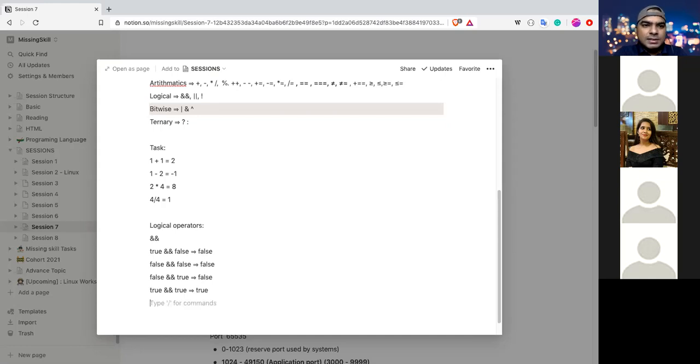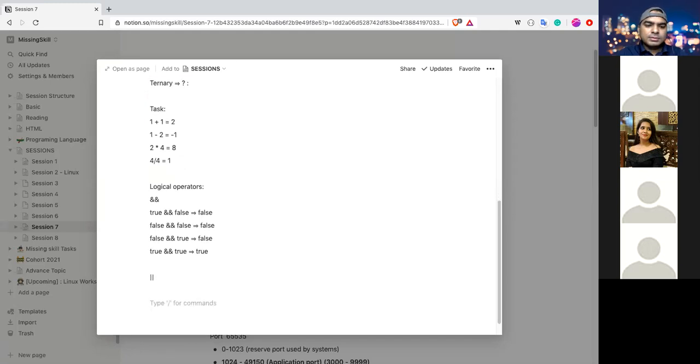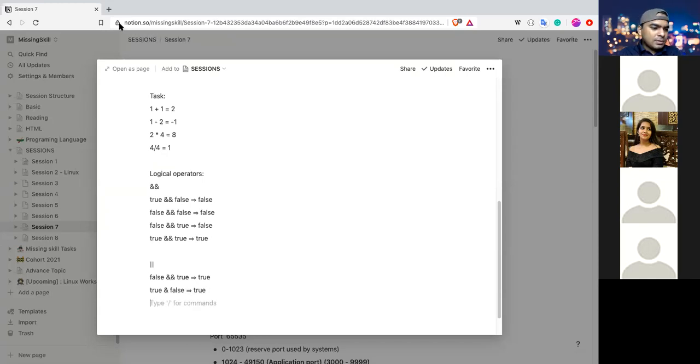So these are basic conditions which are used in logical operators, right? This condition is very heavily used in JavaScript. You should remember, when you do this check, which operator and which value to use. Okay, and for OR: false and true, true. True and false, true. True and true, true.